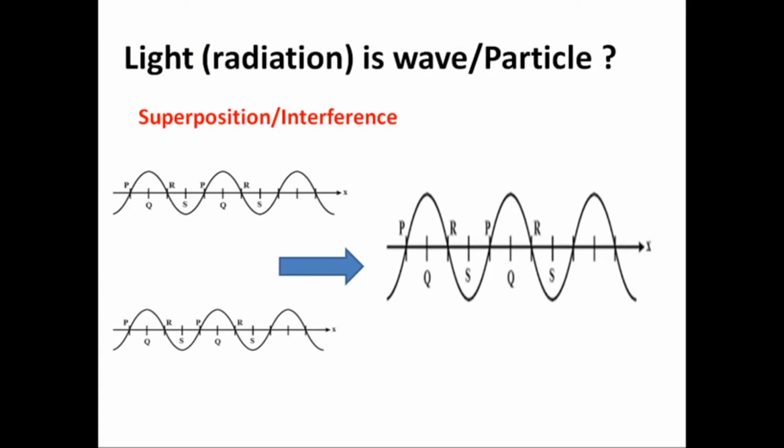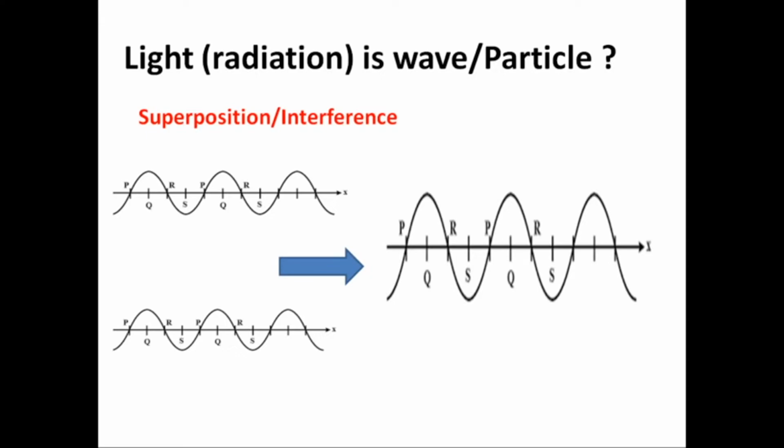Now see, we are concentrating on light. Light is nothing but radiation. Radiation is the entire spectrum, from gamma radiation to radio wave radiation, radio frequency. These are the complete wave radiation. So in the radiation, the light we see, is it wave nature or particle nature? That is our question.